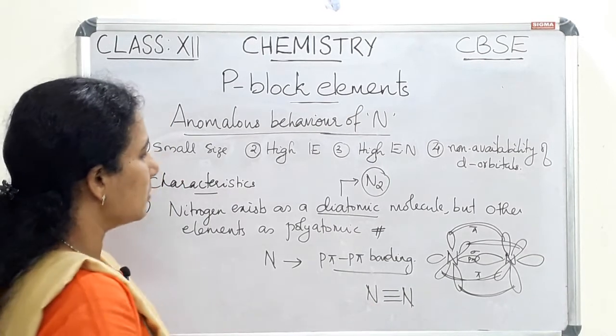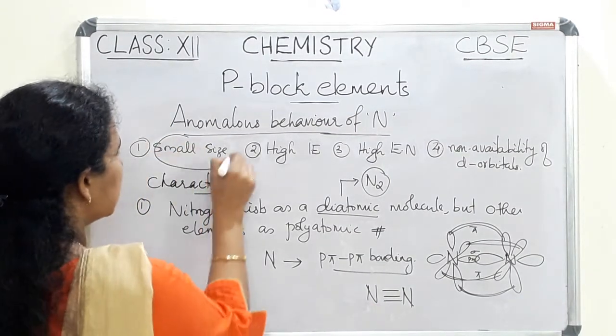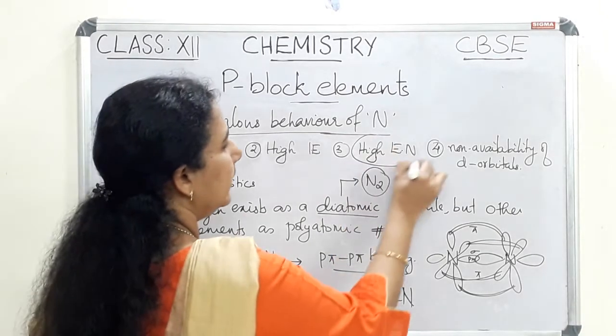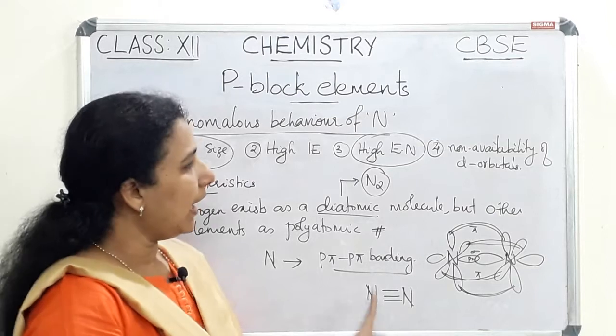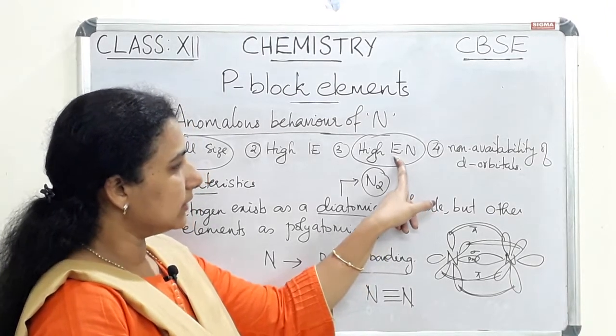This is because of these two reasons: the small size and high electronegativity. So due to the small size of nitrogen and its high